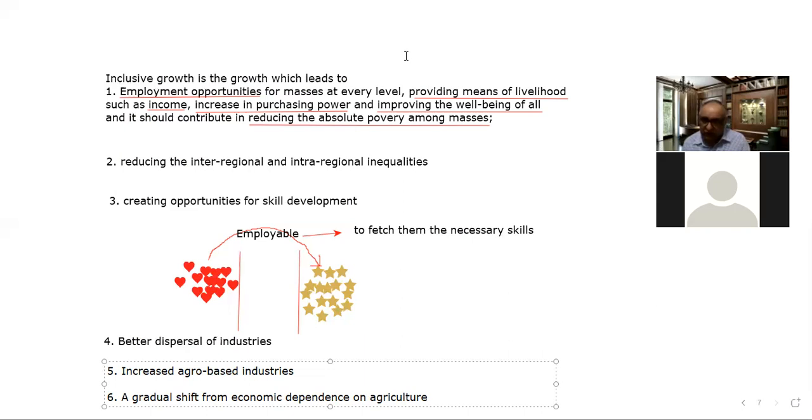So, due to that, this problem seems to be tackled to a larger extent, but still more needs to be done in this respect, right? So, that is the point. And the next thing is electoral reforms, right? Because the electoral system in our country has evolved into such a manner that it's a very, very costly affair.